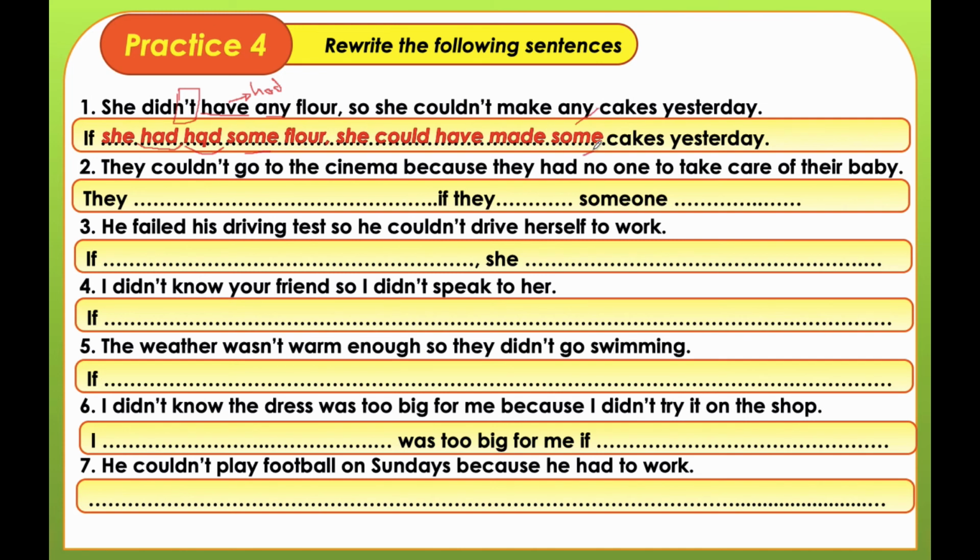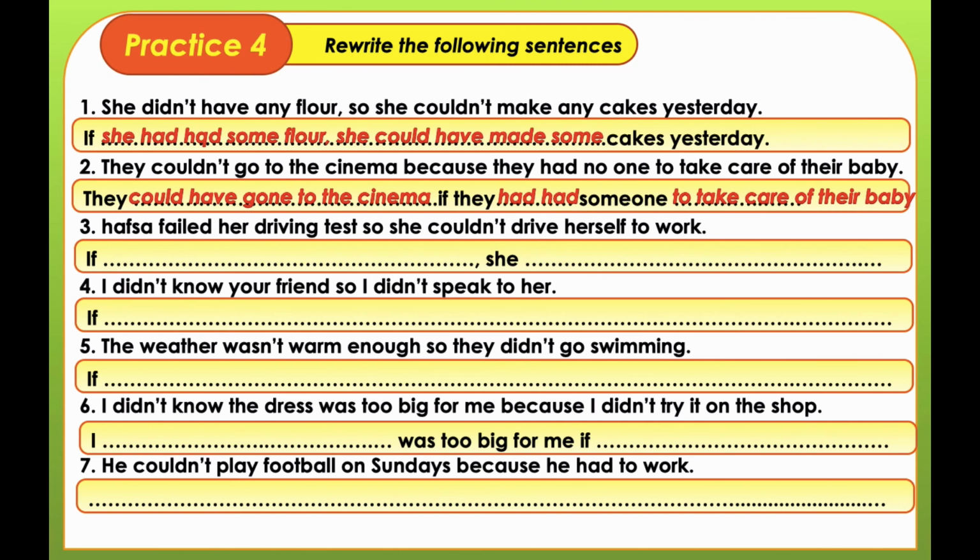They couldn't go to the cinema because they had no one to take care of their baby. We changed no one to someone. What is negative here should be affirmative. And because we have no one here, we don't change this one. We keep it as it is. So, they could have gone to the cinema if they had had someone to take care of their baby.